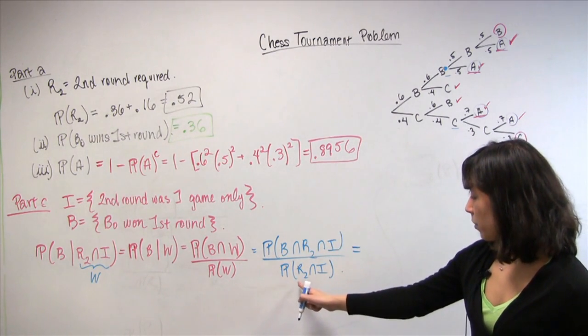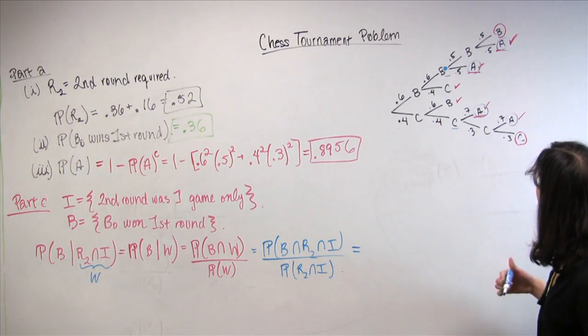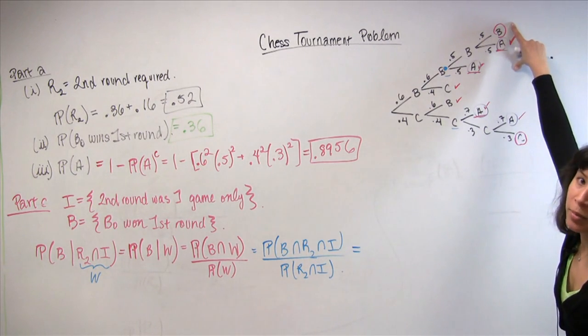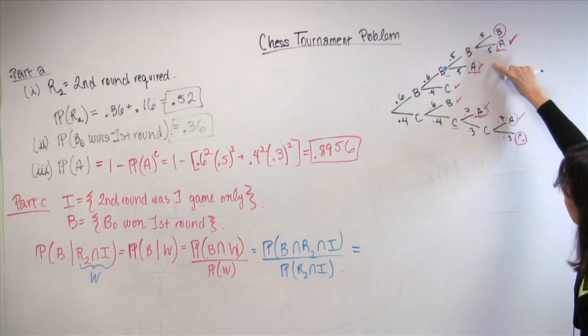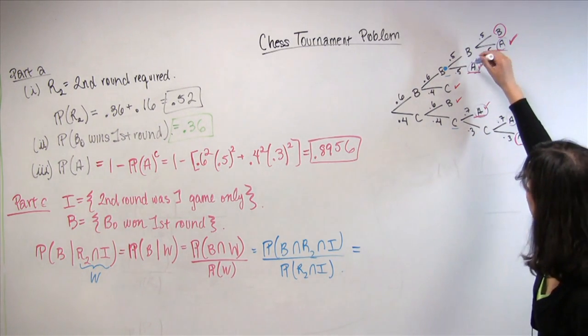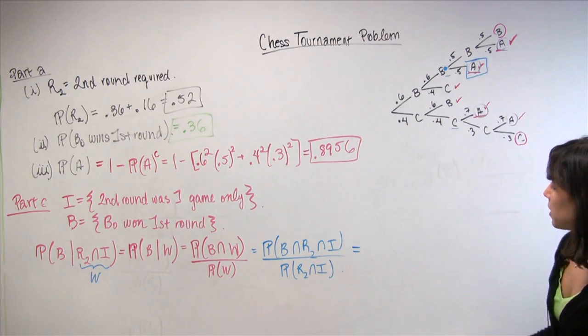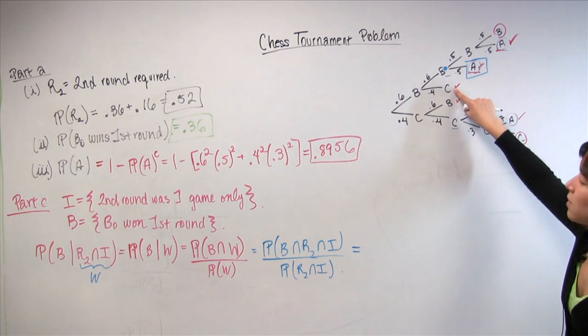Where is R2 and I in our tree? Well, let's see. Here, a second round was required, but it comprised 2 games. Same with this one. Here, a second round was required, and it was comprised of only 1 game. So this is good. This is one of the outcomes that we're looking for. Here, no second round was required, so this doesn't qualify.